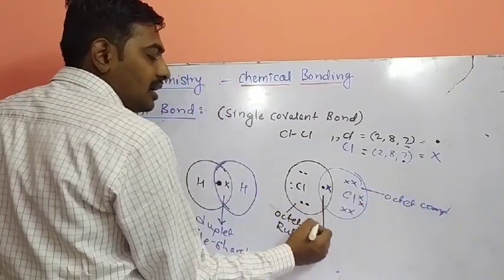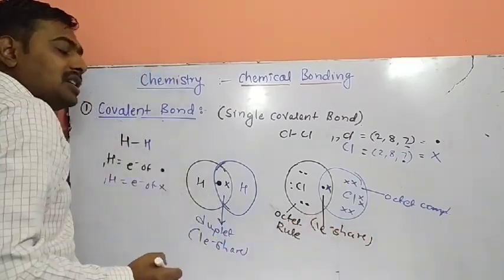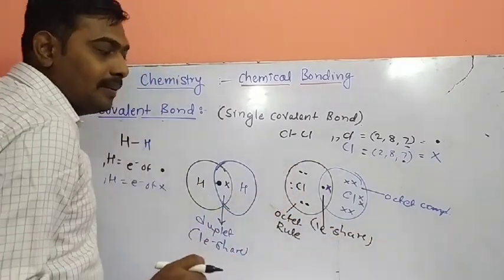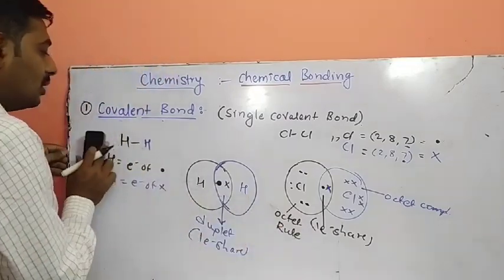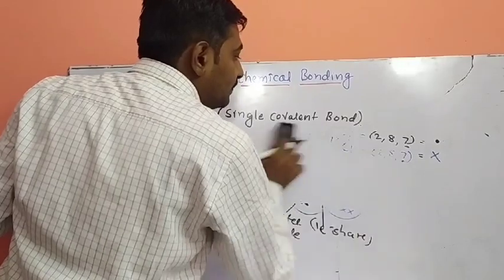And how many electrons are shared? 1 electron is shared, or you may call it 1 electron pair shared. So this is 1 electron sharing. These two diagrams show single covalent bonds. One more example: formation of a water molecule.